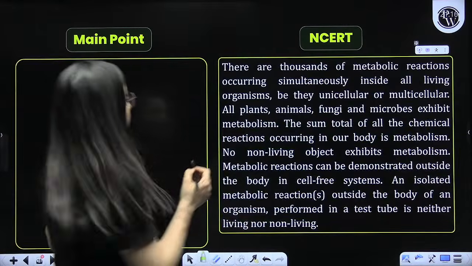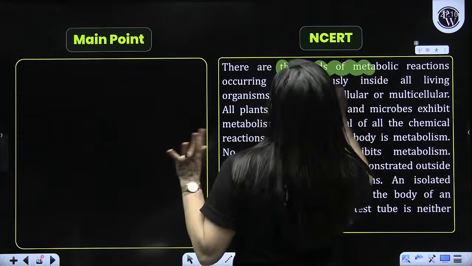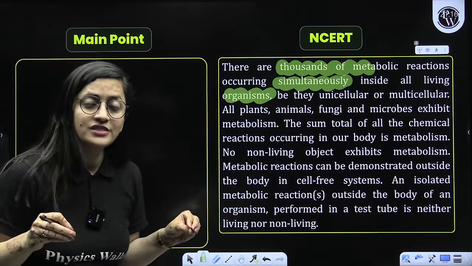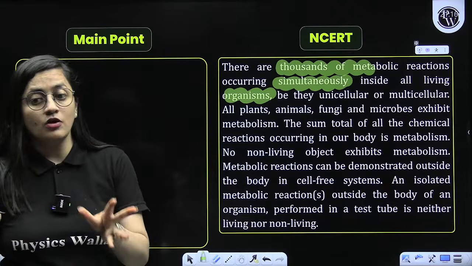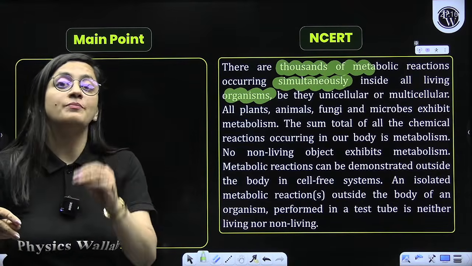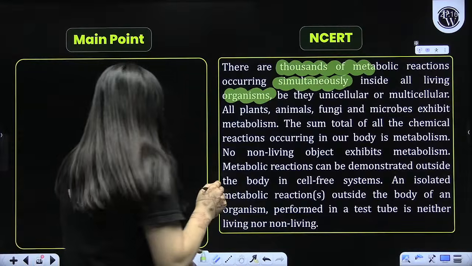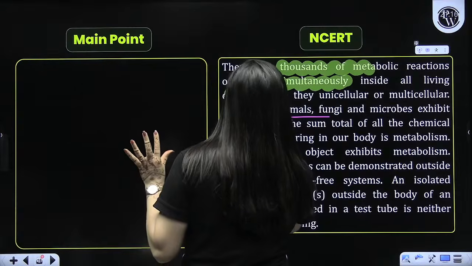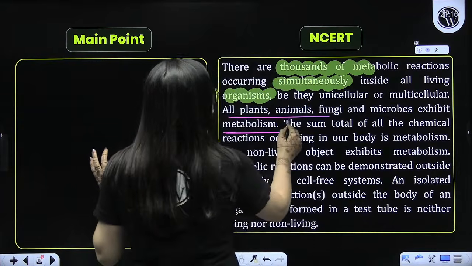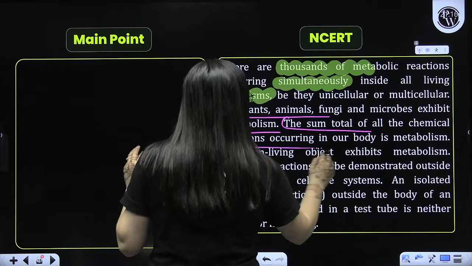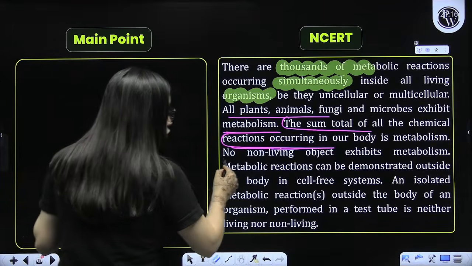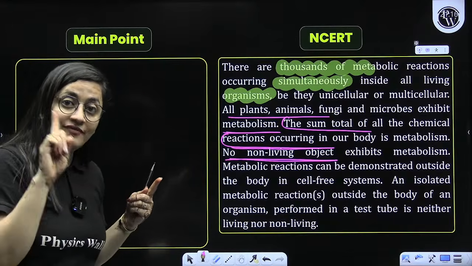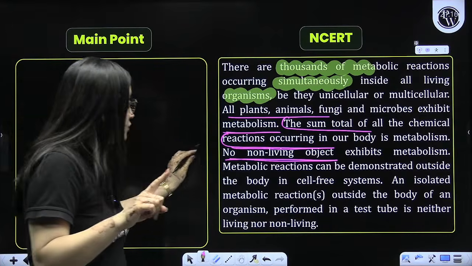Yes or no? Now, there are thousands of metabolic reactions, beta, occurring simultaneously in our body. Be it a unicellular organism, be it a multicellular organism, chemical reactions will be there for sure. Now, all plants, animals, fungi and microbes, they exhibit metabolism. So, the sum total of all the living reactions is metabolism. No non-living object exhibits metabolism. So, all living beings will show metabolism, but not the non-living beings.